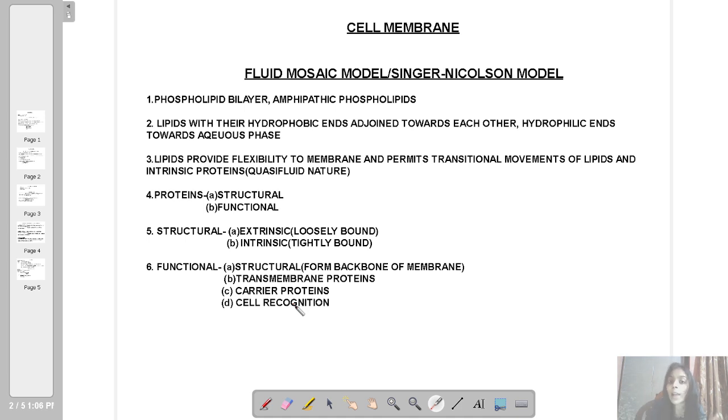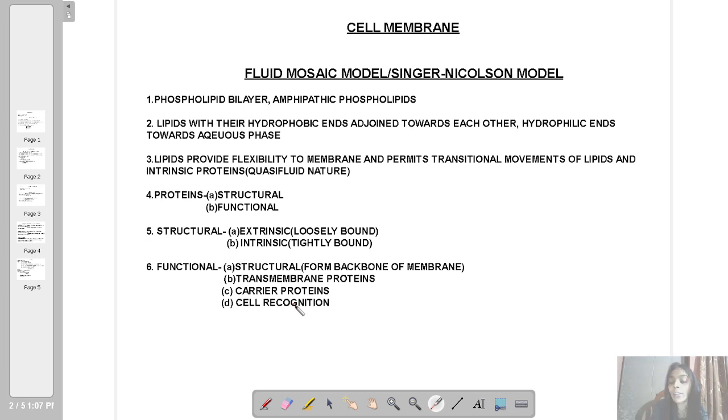How can one cell recognize another cell of the same type? It is possible only when on the surface of the cells there are certain proteins, and those are glycoproteins.